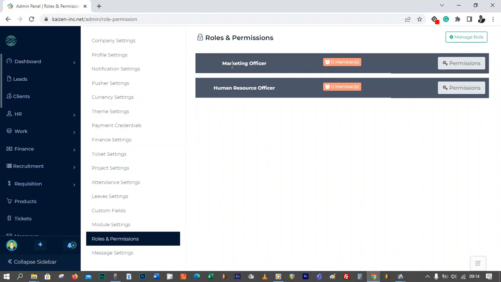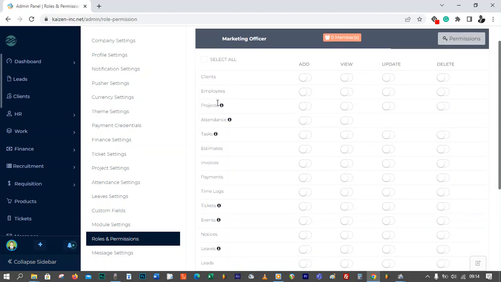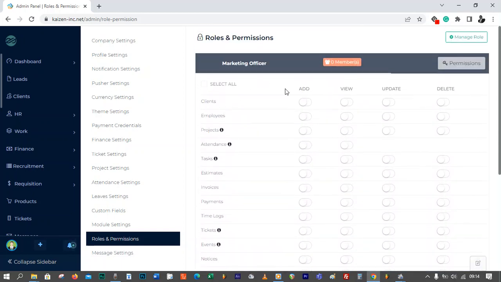Now, when you want to control what the people under this role are going to be able to access or do in the system, you go to permissions. What are the permissions for the marketing officer, or what are the restrictions? When you click that, it gives you all the modules that are available in the Kaizen system. You have 4 options in controlling what kind of interaction the marketing officers are going to have with these modules. So you manage each module separately.